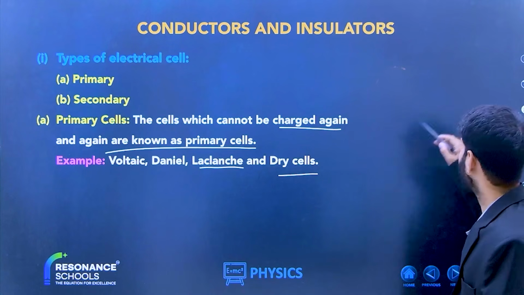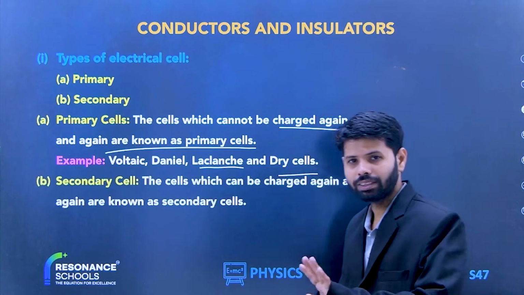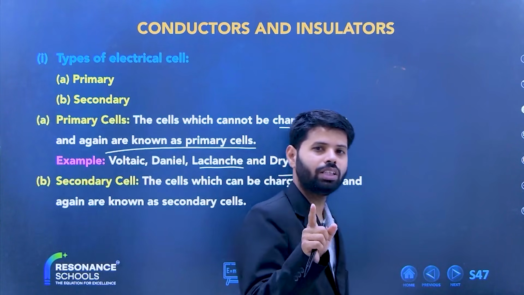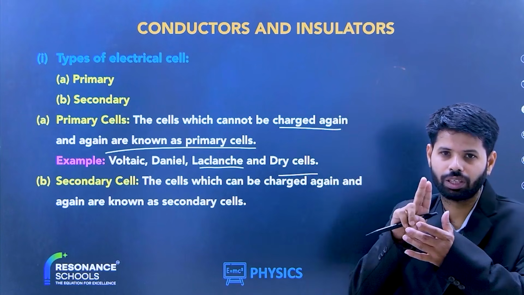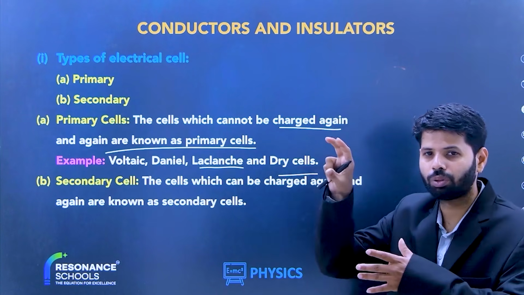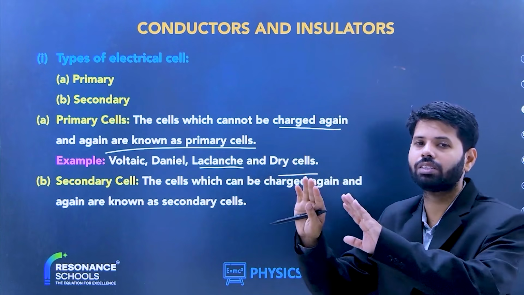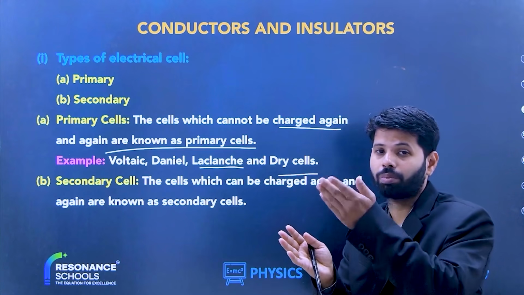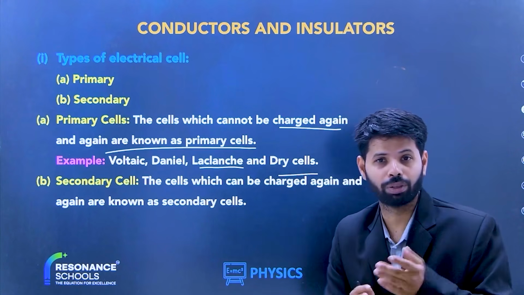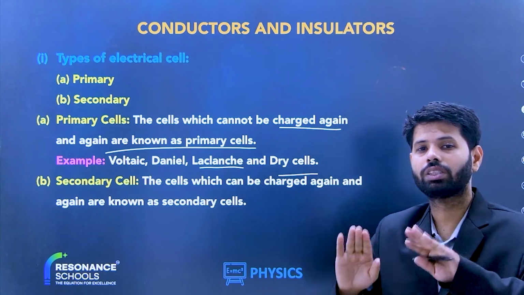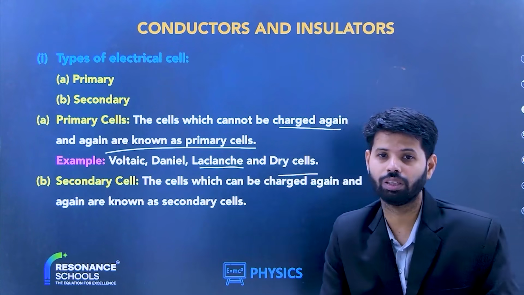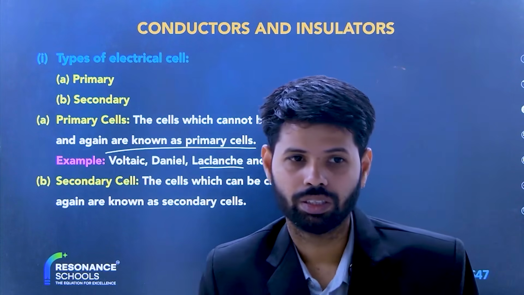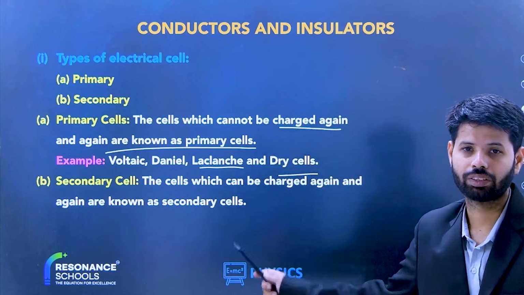Now tell me, what are secondary cells? The secondary cells are those cells which can be charged again and again. You must have seen there is a device in which you plug those cells and put them on charging. So what will happen? The chemicals inside it will reverse, and the primary chemicals will again be formed. Now if you use those cells in the watch, they will again start converting chemical energy into electrical energy. Right beta? So you should write this much at least, very fast.